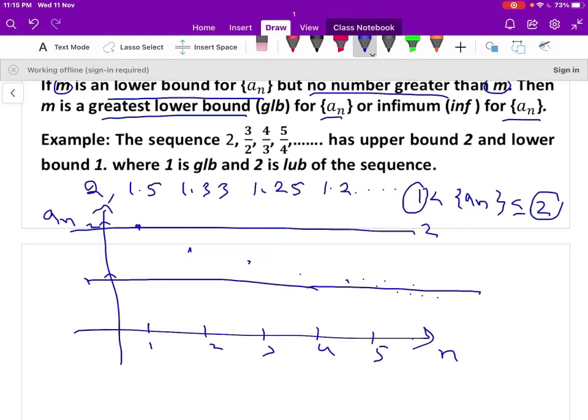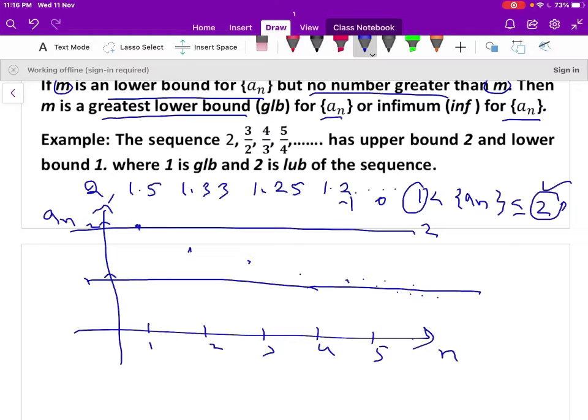Also we can say there are many upper bounds for the sequence an, 2, 3, 4 like this, and there are many lower bounds of the sequence an like 1, 0, -1 like this. But here 2 is the least upper bound, so no upper bound is less than 2 here.